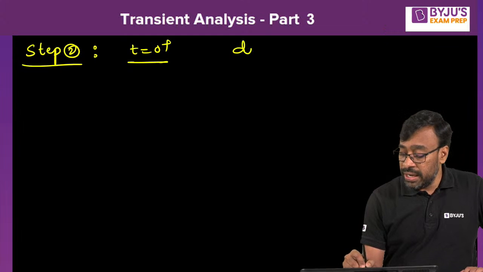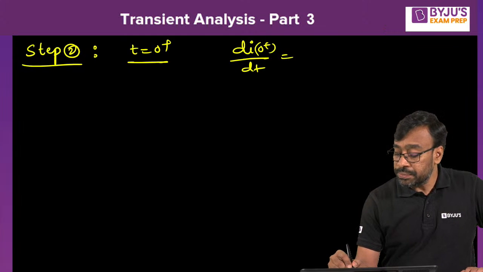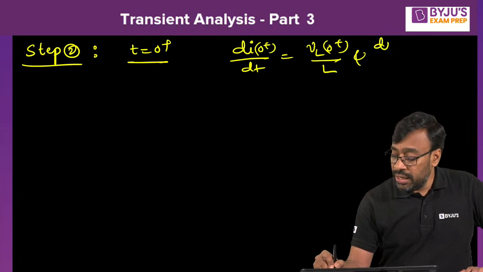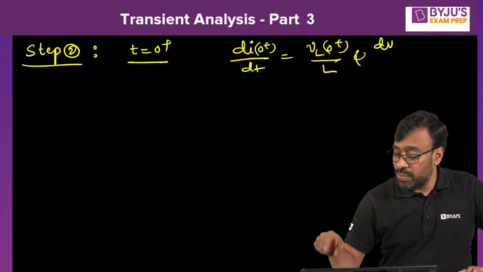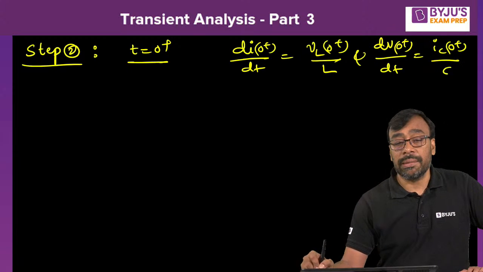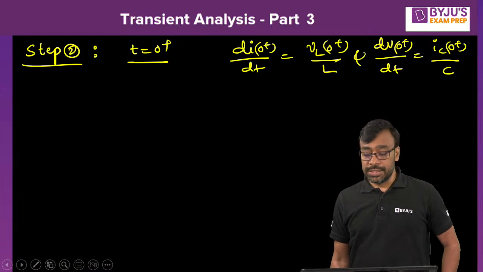That is nothing but di of 0 plus by dt is equal to VL of 0 plus by L, yes or no? And dVc of 0 plus by dt, where V is the voltage across capacitor, is nothing but IC of 0 plus by C, Nana.